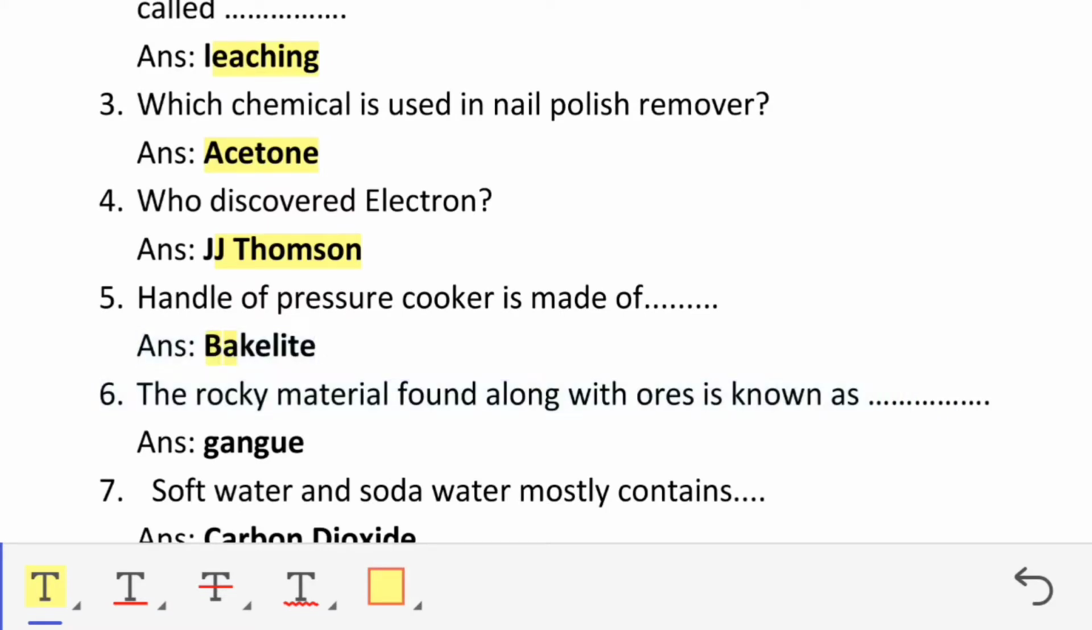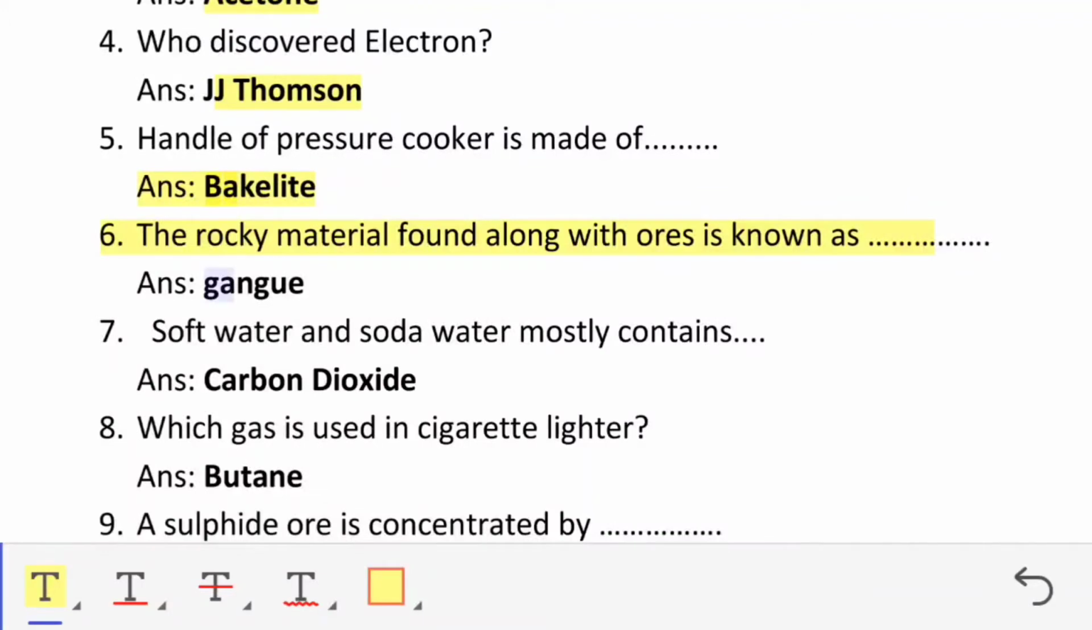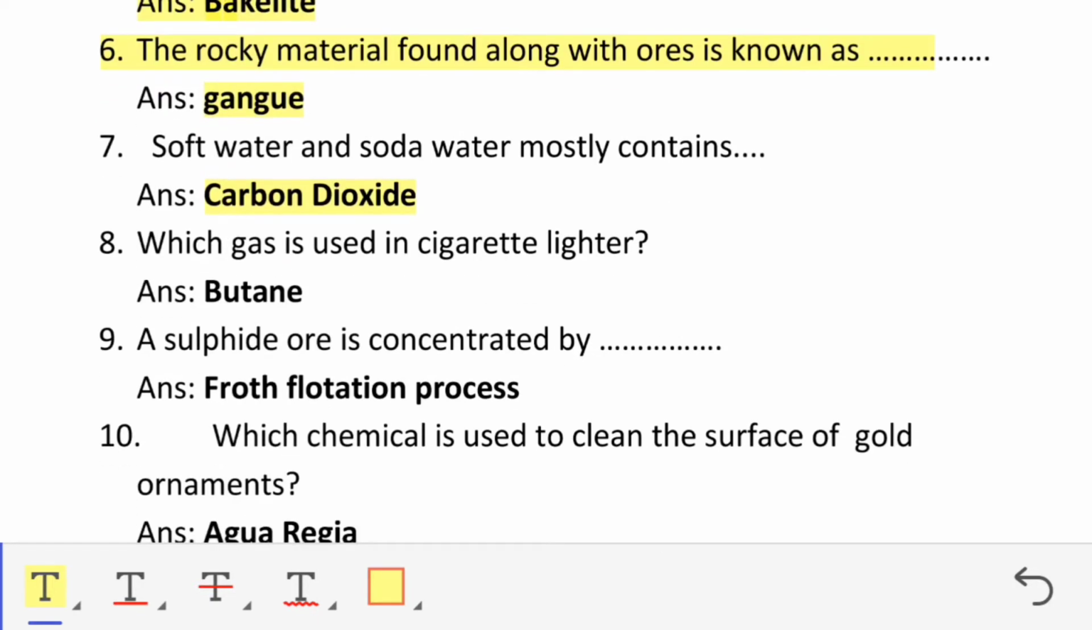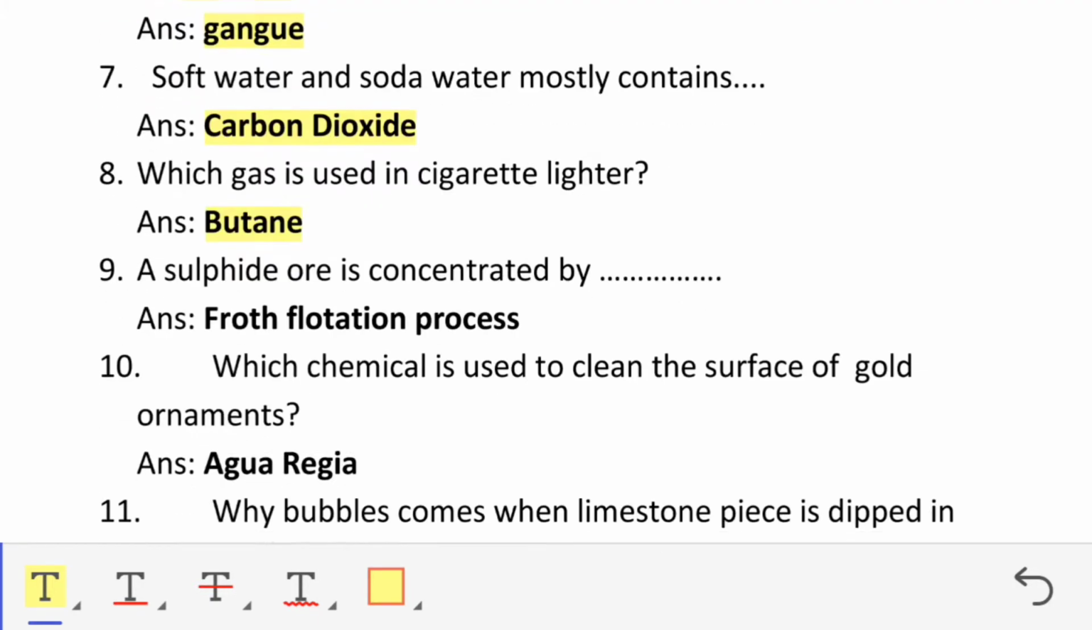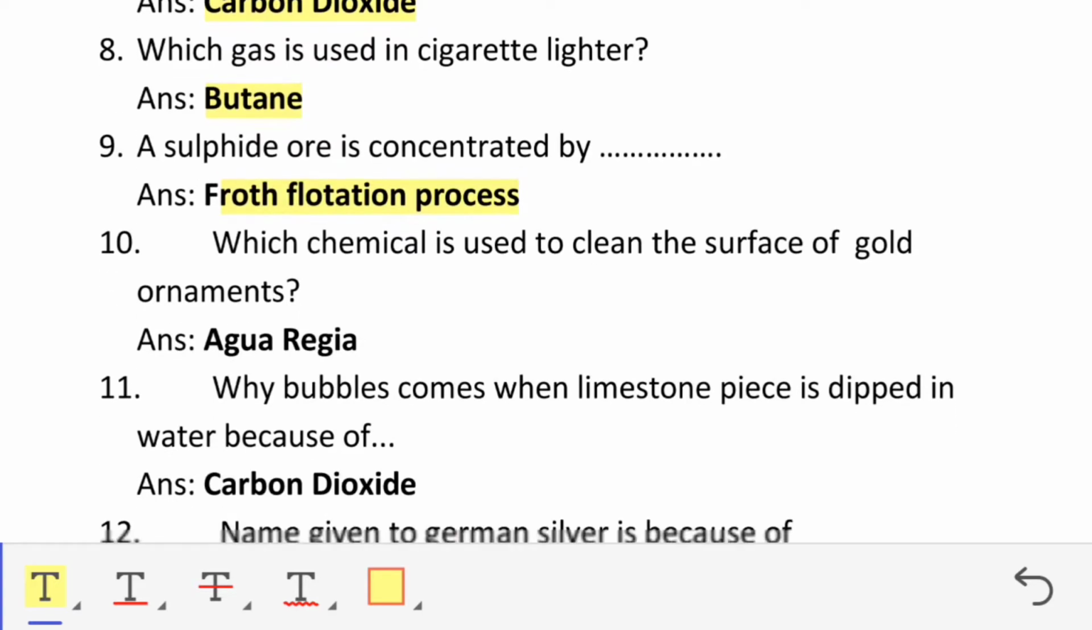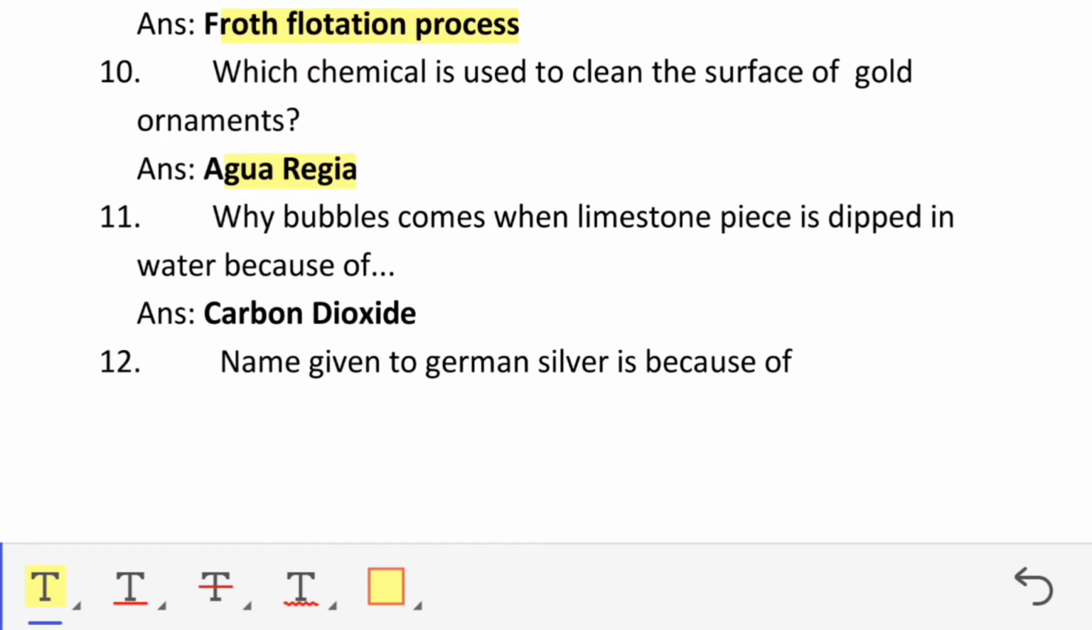Rocky material found with ores is known as gangue. Soft water and soda water mostly contain carbon dioxide. Which gas is used in cigarette lighter? Butane. A sulfide ore is concentrated by flotation process. Which chemical is used to clean the surface of gold ornaments? Aqua regia. Why do bubbles come when a limestone piece is dipped in water?